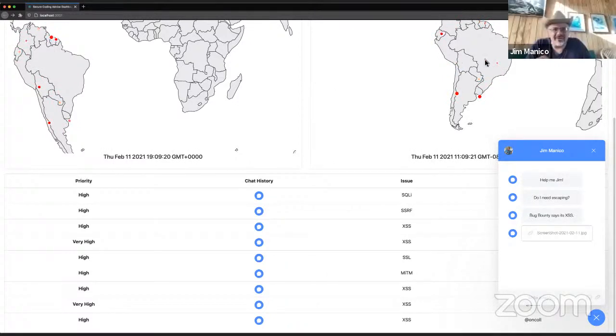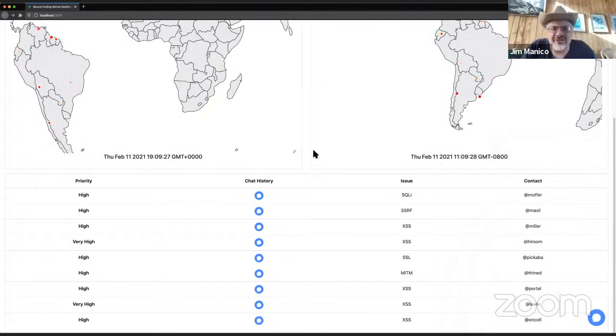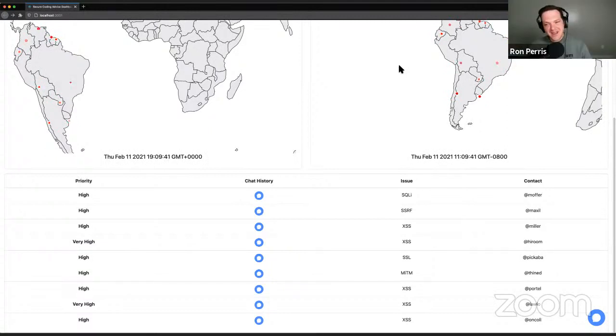I would like to note something, Ron. In this dashboard I logged into a few minutes ago, I noticed that of all the things I have to answer, there's only 2 severities. There's high, and then there's very high. And I'm like, where are the mediums? There's a lot of issues I have to go through, and there's no lows. It's all high or very high. Can you explain that? I think people don't want to waste your time, right? Nobody wants to waste security teams' time. We're highly valued in the developer ecosystem. So they only reach out when they really need help. And so they reached out here for these high priority issues.